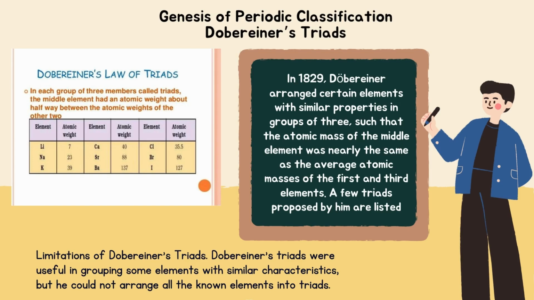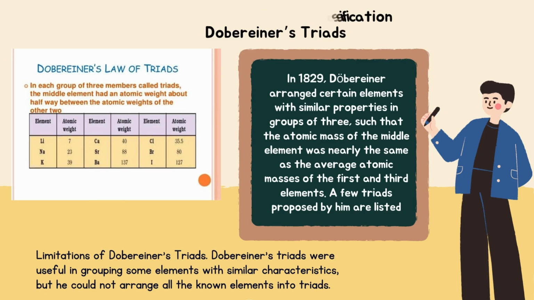Limitations of Dobereiner's triads. Dobereiner's triads were useful in grouping some elements with similar characteristics, but he could not arrange all the known elements into triads.